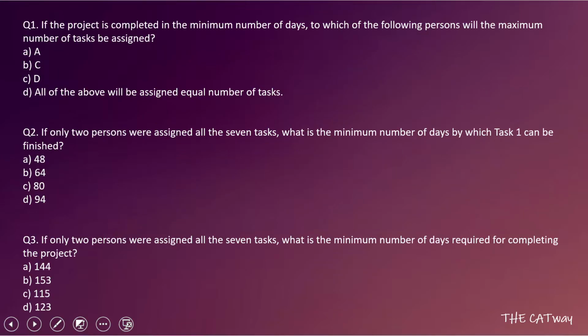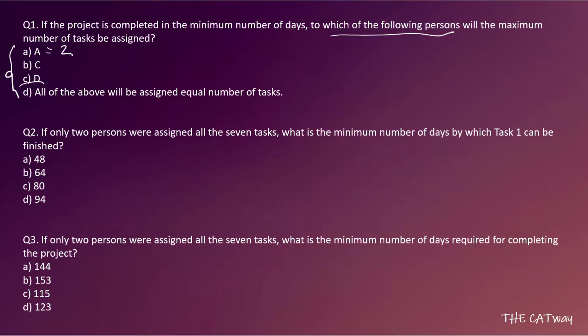The first question says, if the project is completed in the minimum number of days, the case which we have found out in the previous slide, to which of the following persons will the maximum number of tasks be assigned? Which of the following persons means we do not have to worry about the persons who are not in the options. We are always going to talk about these people. So there are only three names, till here only we will see.